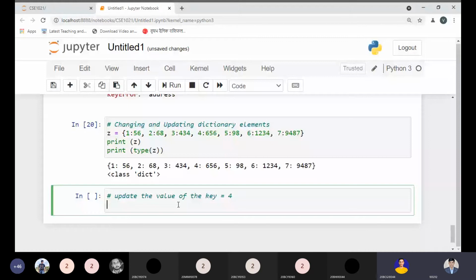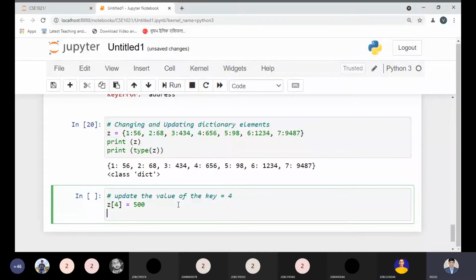Let's just take 500 is equals to. It will get updated. Z bracket 4 is equals to 500. Z bracket 4 is equal to 500. Okay. Now let me print the Z and see the result. Is it changing or not? You want to say you are just saying like this one? Yes, sir. Okay.